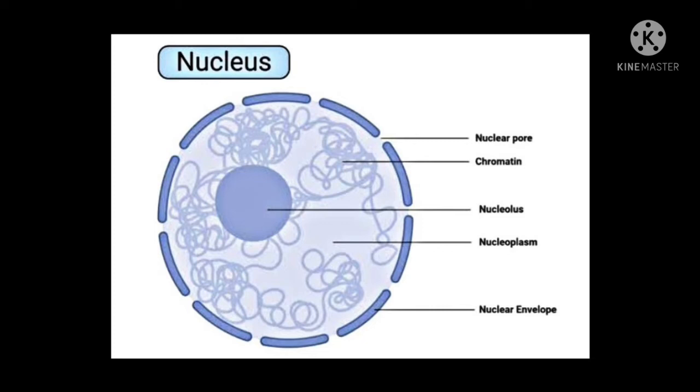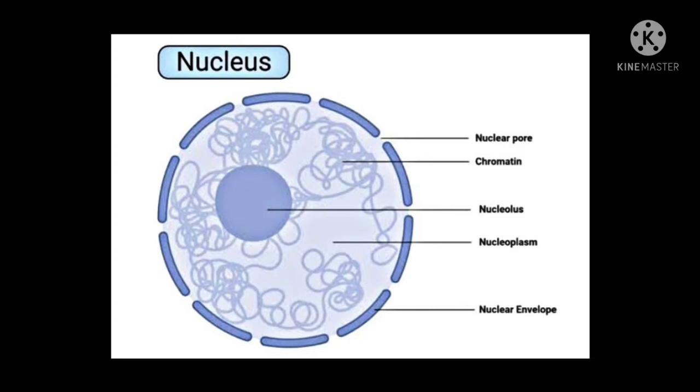The next main component of the cell is nucleus. Nucleus is also called as headquarter of the cell because it directs and controls the cellular activities. In eukaryotic cell, a well-defined nucleus is present, while as in prokaryotic cell, a well-defined nucleus is absent. It has a double layered covering called as nuclear membrane. And this nuclear membrane has pores which regulate the movement of materials in and out of the nucleus.